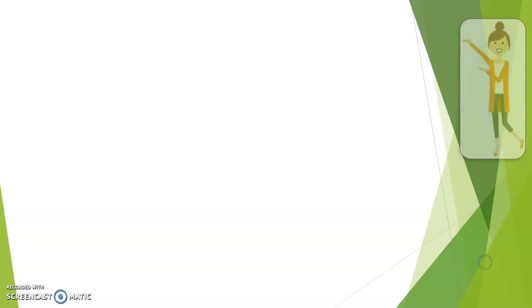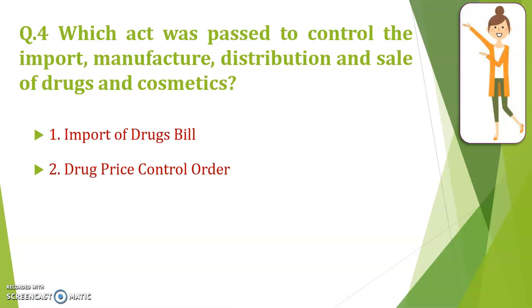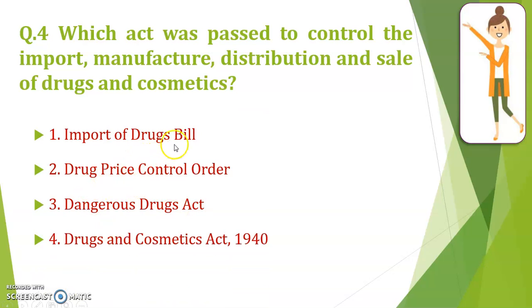Next question. Which act was passed to control the import, manufacture, distribution and sale of drugs and cosmetics? ड्रग्स और कॉस्मेटिक्स का इंपोर्ट, मैन्युफैक्चर, डिस्ट्रीब्यूशन एंड सेल कंट्रोल करने के लिए कौन सा एक्ट पास किया गया? तो इंपोर्ट ऑफ ड्रग बिल अगर होता भी तो it is only limited to the import. So remaining are manufacture, distribution and sale. Drug Price Control Order, it indicates it is related to the price, so it may not be.